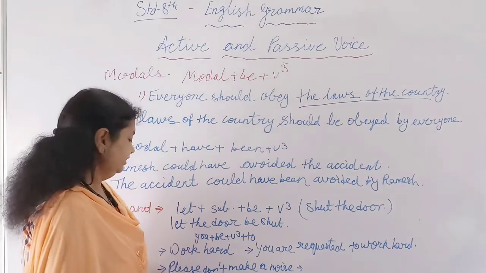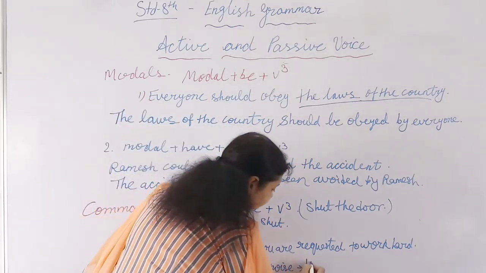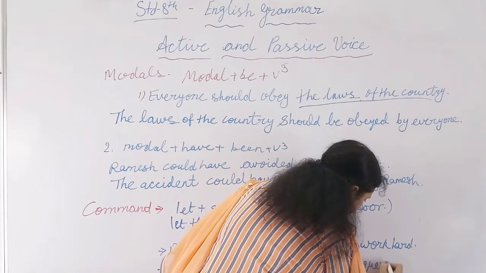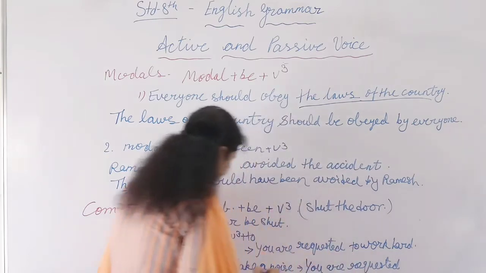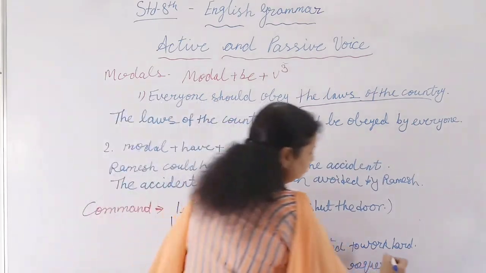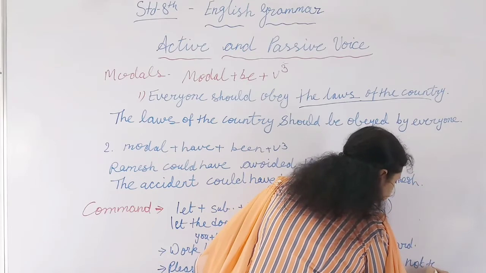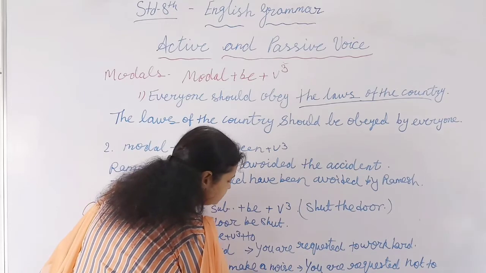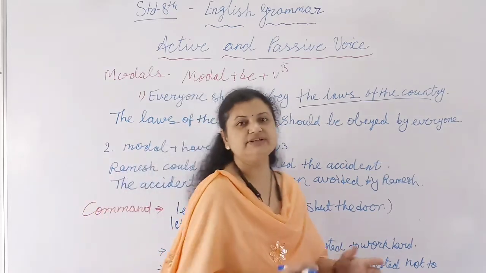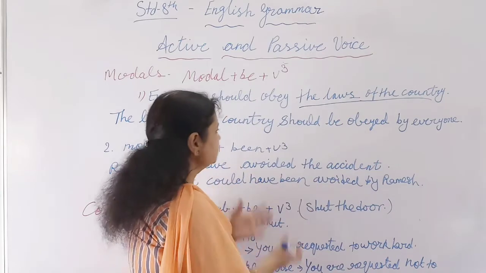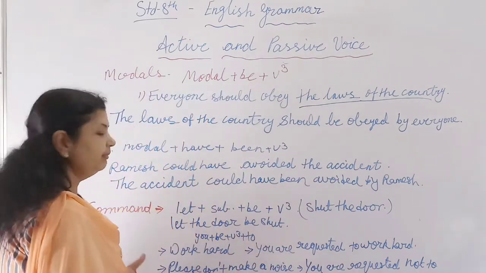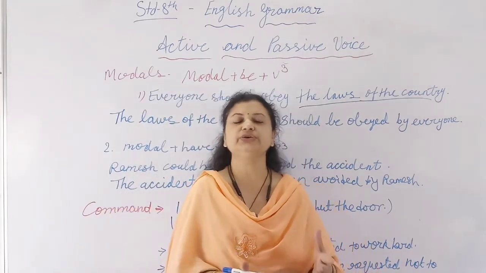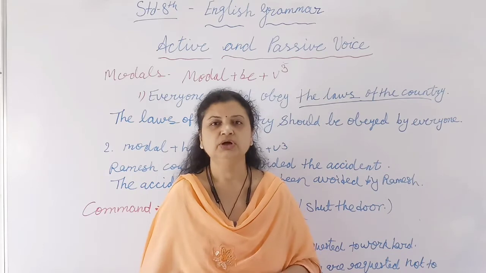You can say you are requested, and don't will be changed into not to. Not to make a noise. So this is the pattern in modals and command sentences. If different tenses are given, then how will you frame the sentence into passive voice?